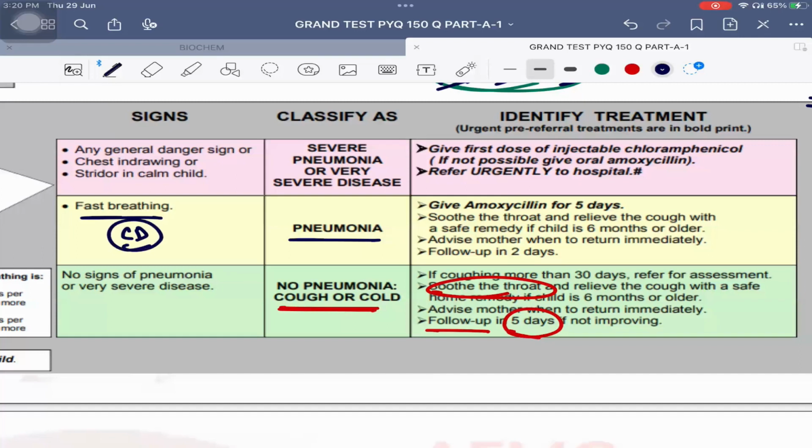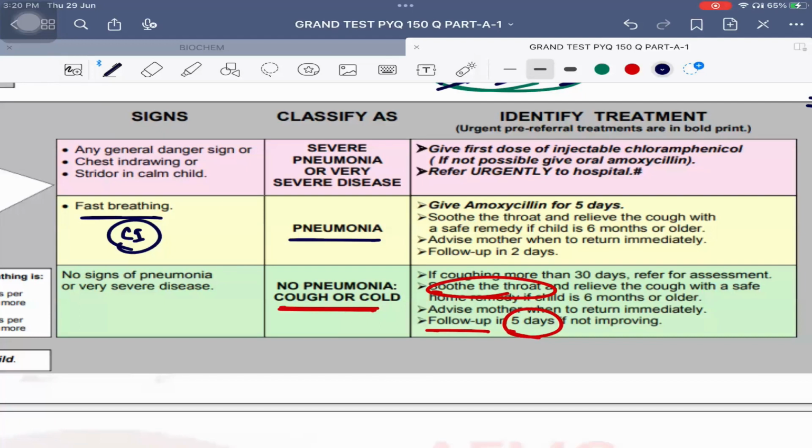Important: chest indrawing can also be classified into pneumonia. Yes, because chest indrawing is a common feature associated with pneumonia. It can be seen in a lot of children with pneumonia also. So just based on chest indrawing, don't classify the child directly into the pink category. There should be enough other signs to classify the child into the pink category.